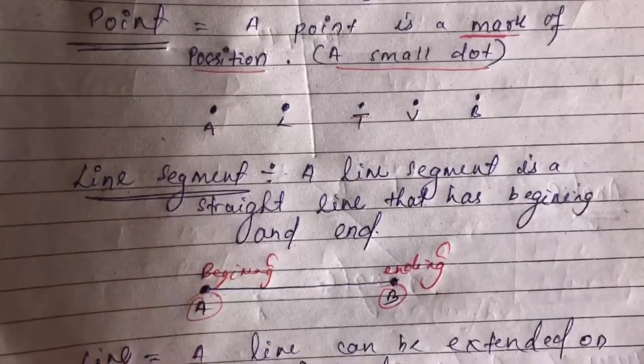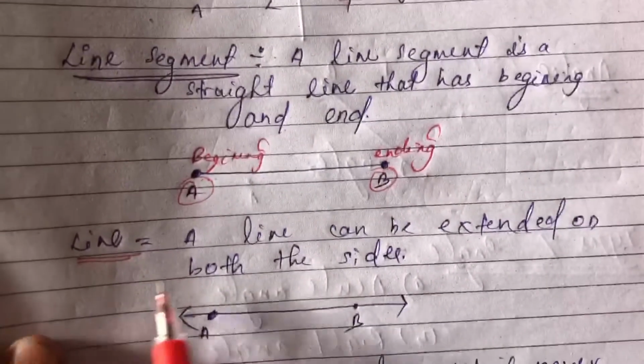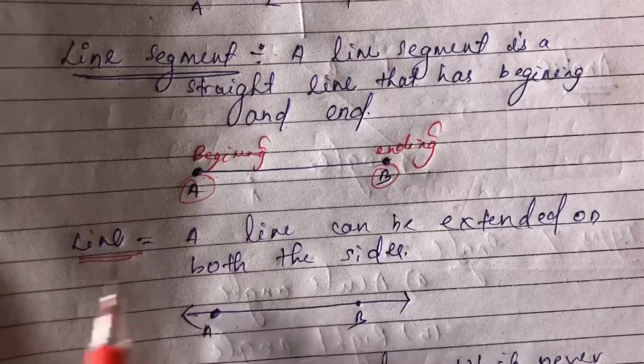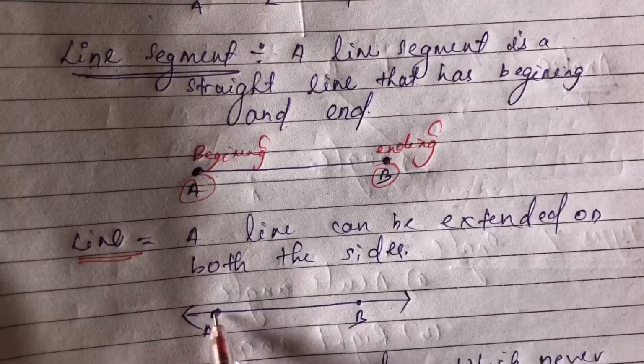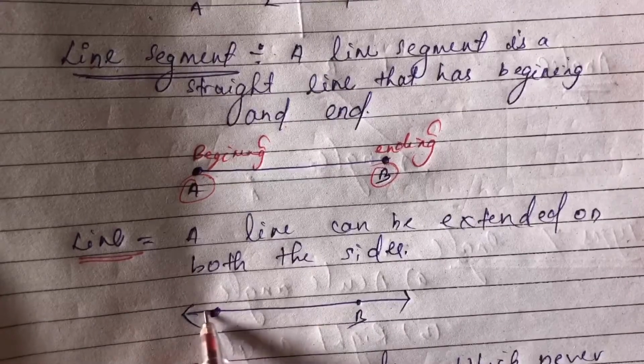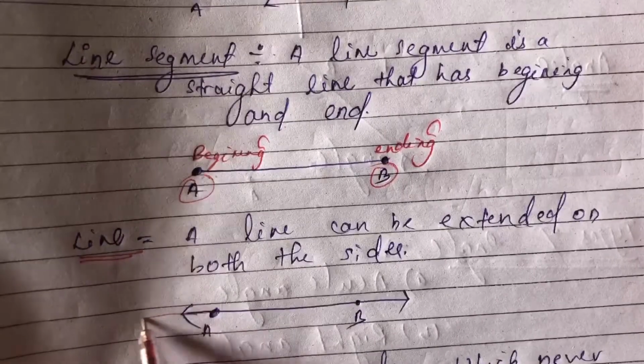The third one is line. A line can be extended on both sides. See, a line doesn't have any starting point or ending point. We can extend it from this side also, and I can make it bigger from this side also.